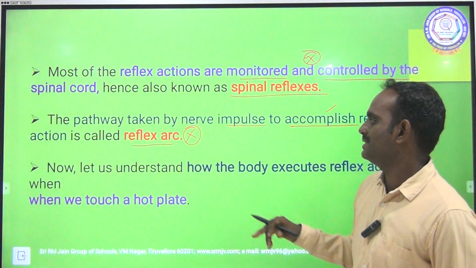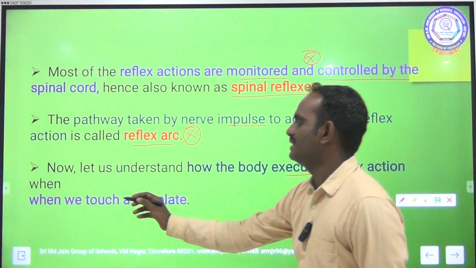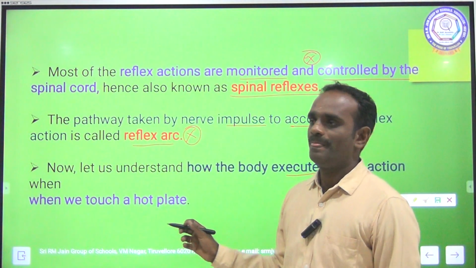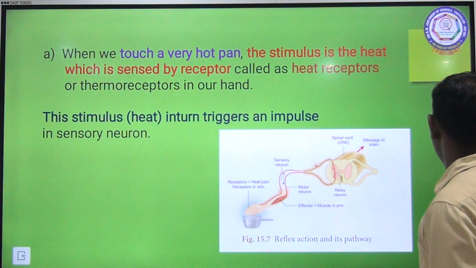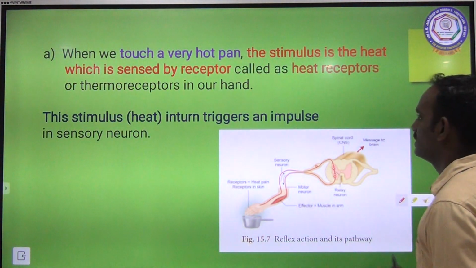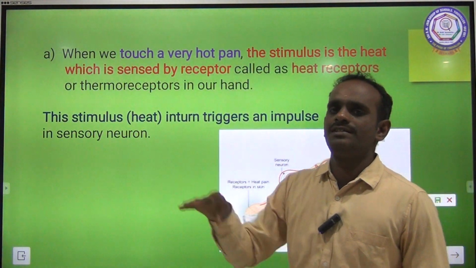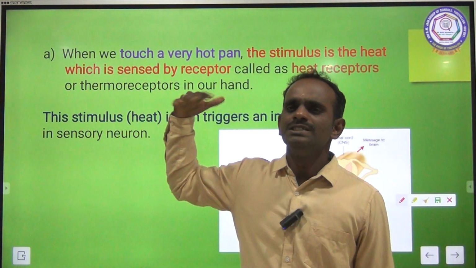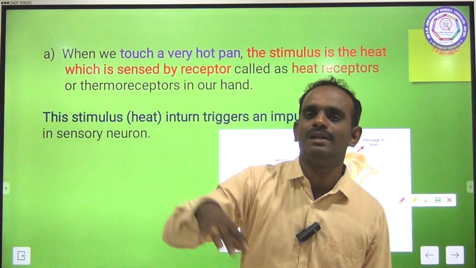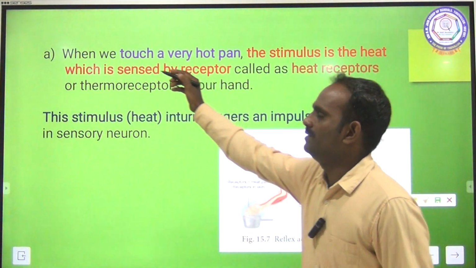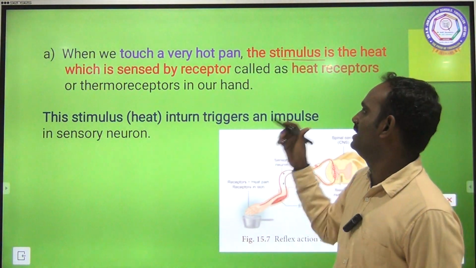Now let us understand how the body executes reflex action when we touch a hot plate. See, if you touch a very hot plate, what will happen? Suddenly you take your hand away from that hot plate. So when we touch a hot plate, the stimulus is the heat.